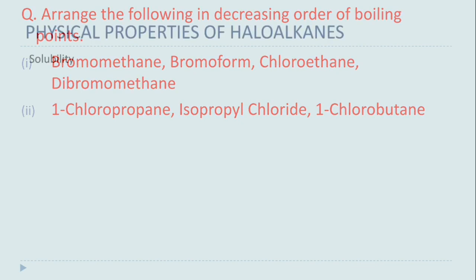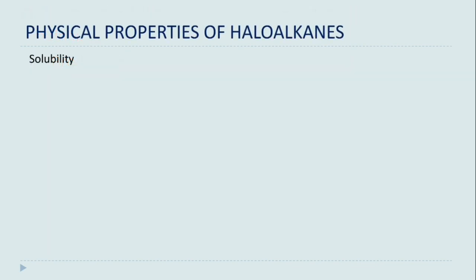Now let's discuss the solubility. These haloalkanes are very less soluble in water because of the presence of non-polar alkyl chains.